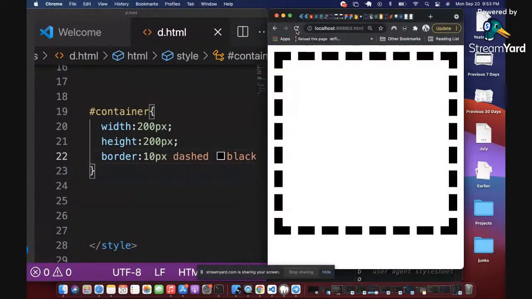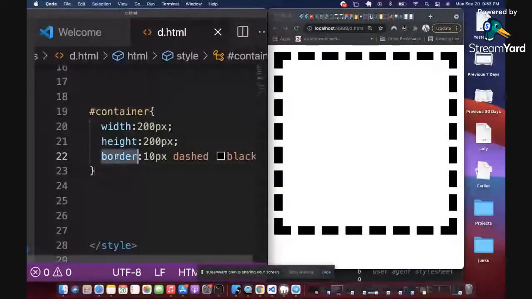So what you are learning really is the possible values that these different CSS properties can have. So we've looked at color, we've looked at background color, we've looked at width, we've looked at height, we've looked at border. Is that okay? So let's move on to the next thing.